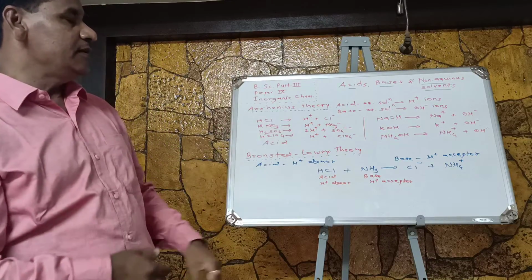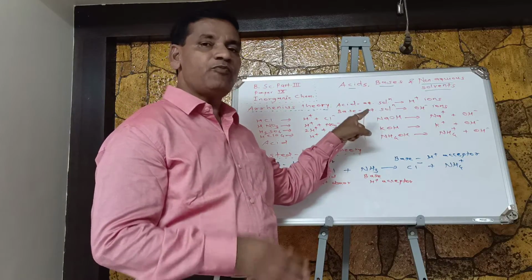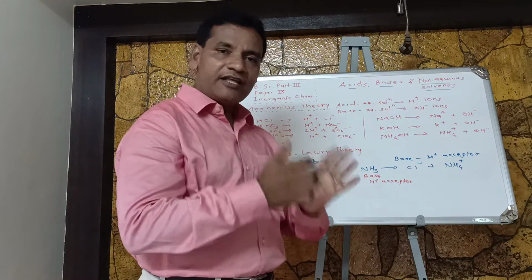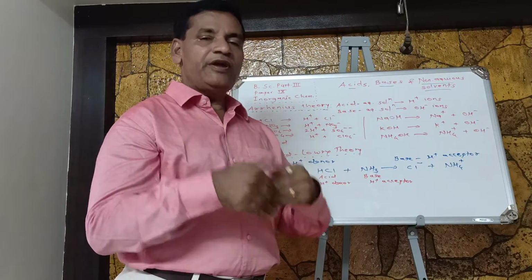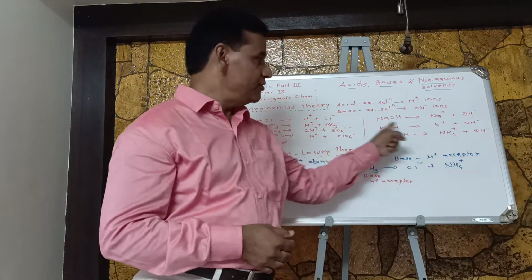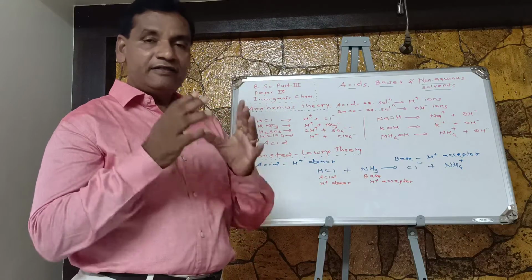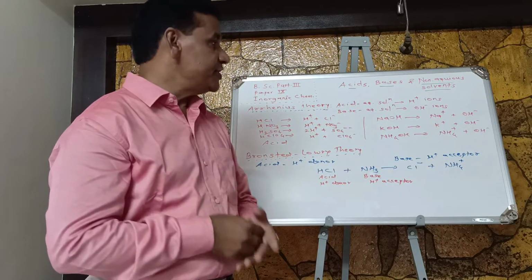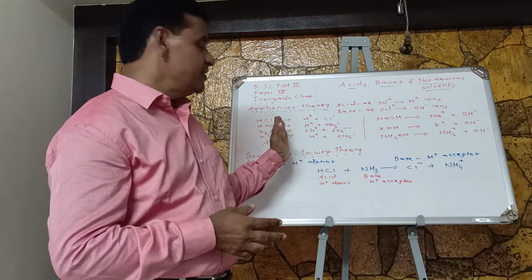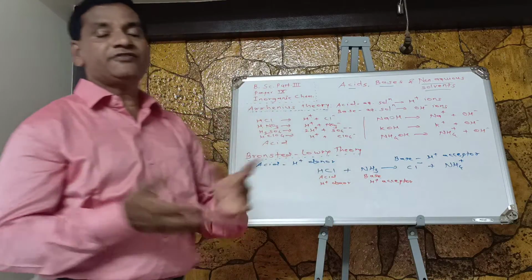On the other hand, NaOH means sodium hydroxide, KOH means potassium hydroxide, NH4OH means ammonium hydroxide. These chemical substances, when dissolved in water, produce hydroxyl ions, and that's why according to Arrhenius theory, they are known as bases. So acids release H plus ions and bases release OH minus ions in aqueous solution.